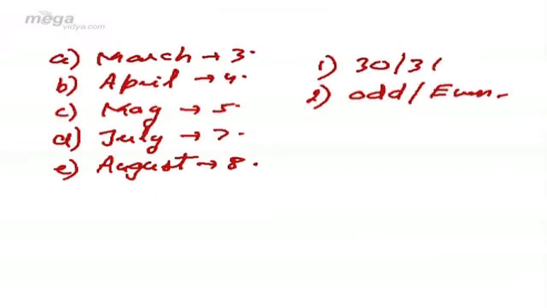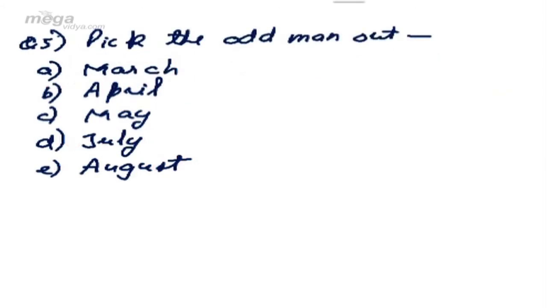But in this case, if you check 30 and 31 days, we can easily give the answer. March is a month of 31 days, so is May, so is July, so is August, but April is a month of 30 days. Therefore, the answer to this question is April. April contains 30 days, whereas the rest 4 contain 31 days.